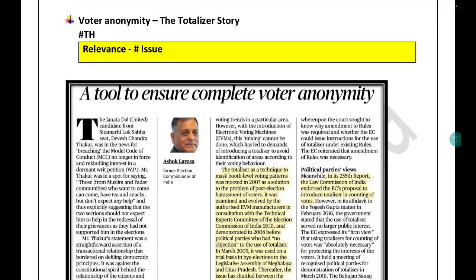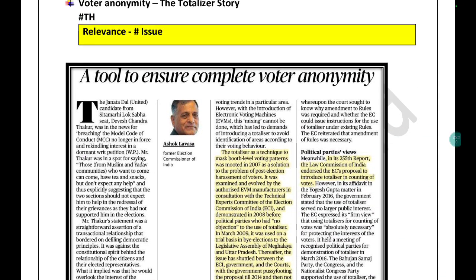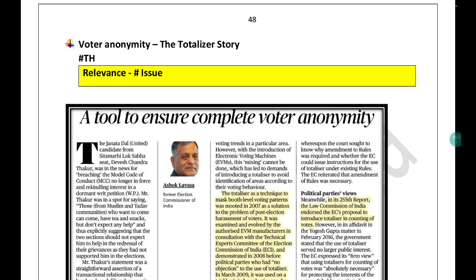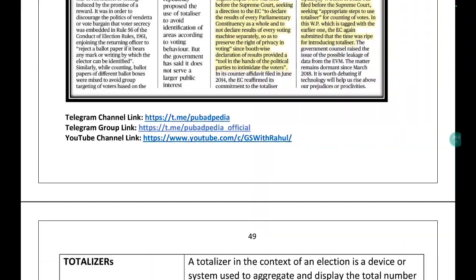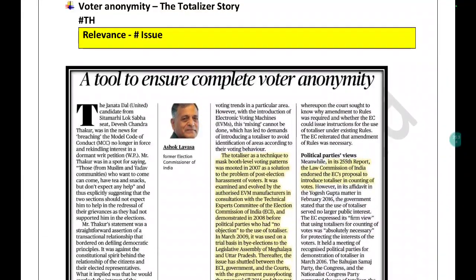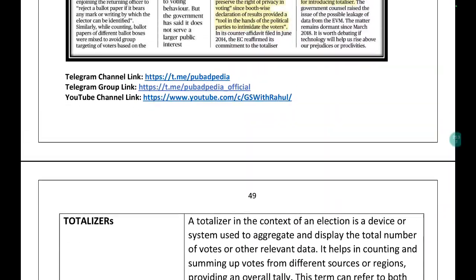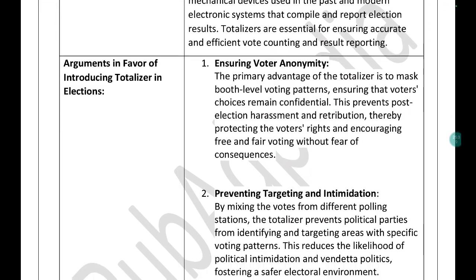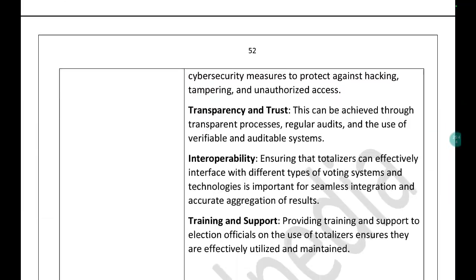So here this article is all about the totalizer. You might come across the interview question as well, that what we have to improve insofar as voter anonymity is concerned, or for that matter electoral reforms. So totalizer is one of the pending reforms. Totalizer is in sync with the right to privacy, because you must be knowing about this. If you don't know about it, just read this article. It is a very easy to understand article, just go through it.